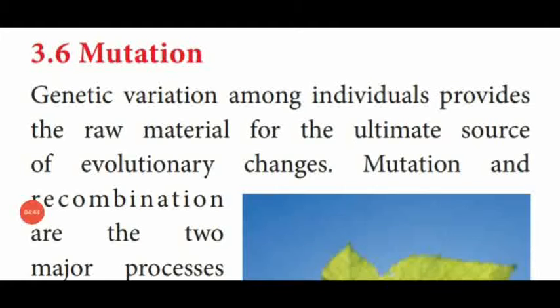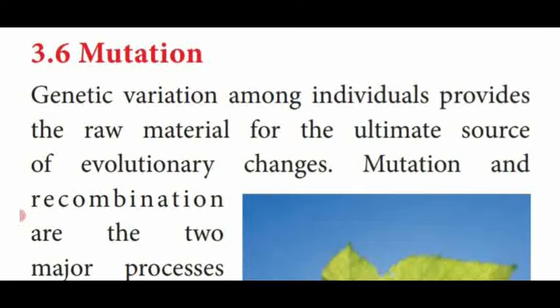Dear students, up to this only we have seen in the previous video class. Today we are going to start the new topic, that is mutation. In most of the video classes I told you mutation means a sudden change which occurs in the chromosomal individuals. That mutational process shows certain changes in the newly formed organisms.